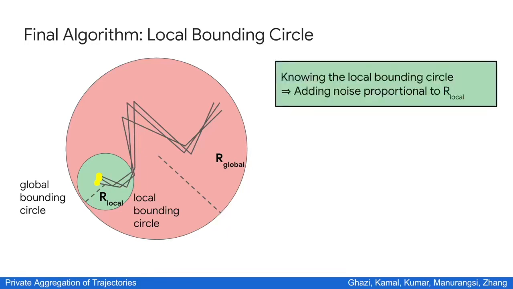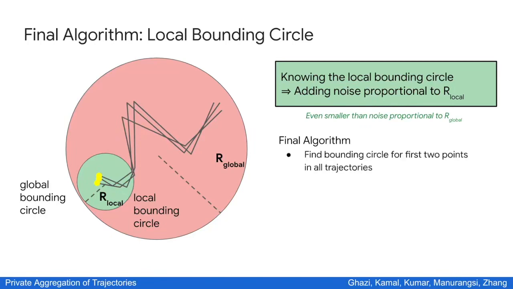Again, if we know this local bounding circle, we can add noise proportional to its radius instead of the radius of the global bounding circle. So we will end up with much less noise. And this is the main underpinning idea of our final algorithm, which keeps this local bounding circle and advances it along the track as we build the aggregated track.